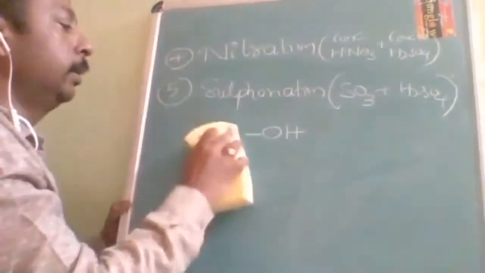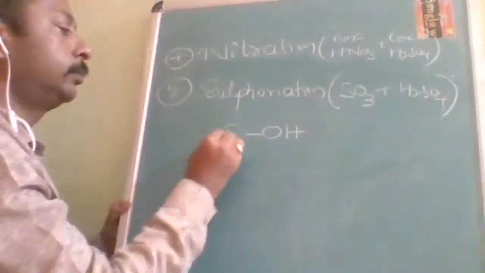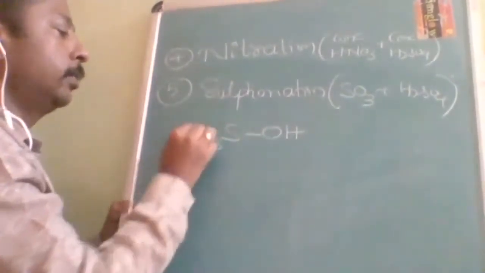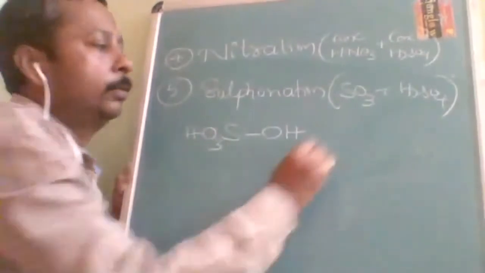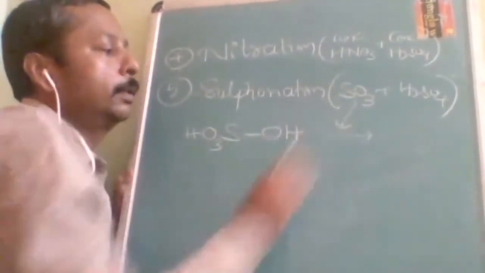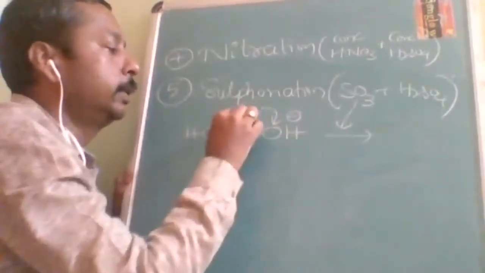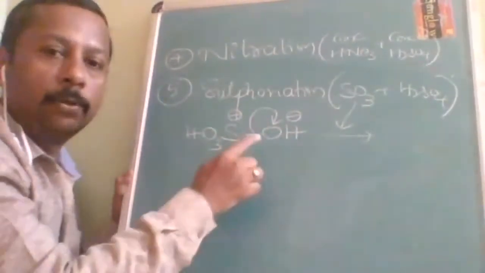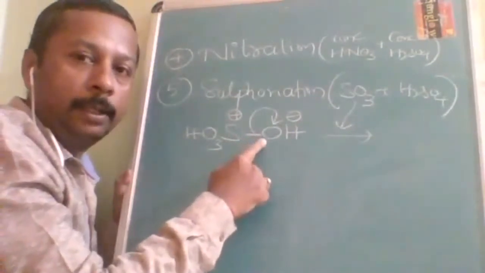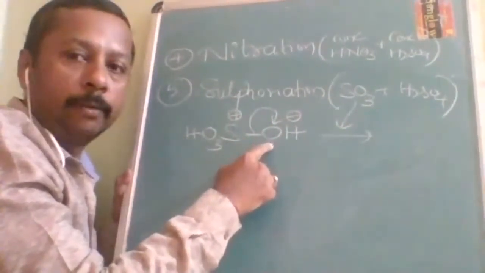For clarity, I will write it like this: SO3H. Now, in presence of this, it undergoes heterolytic cleavage. This is minus, this will be plus, because this is more electronegative.